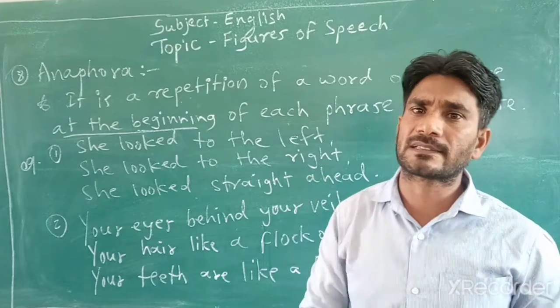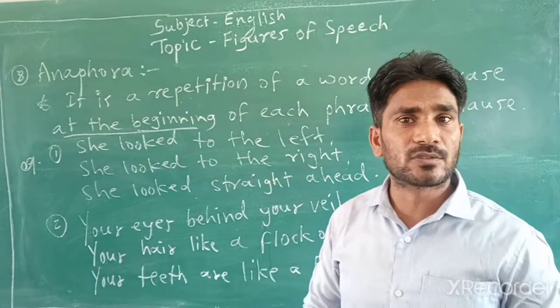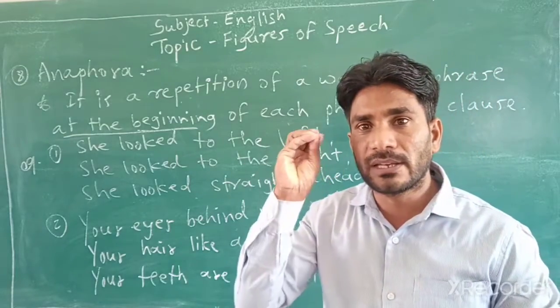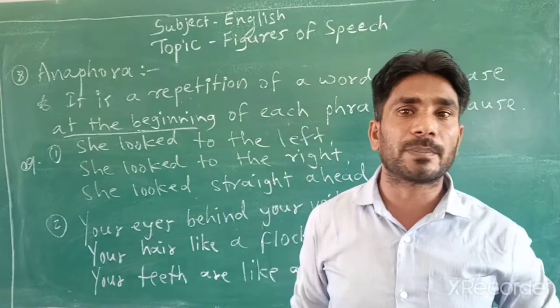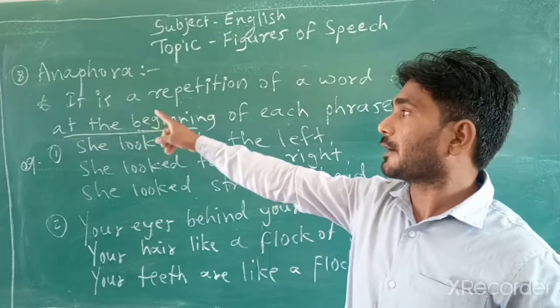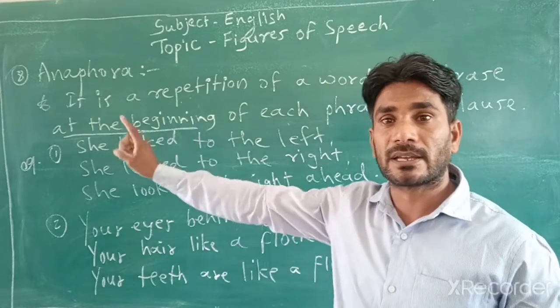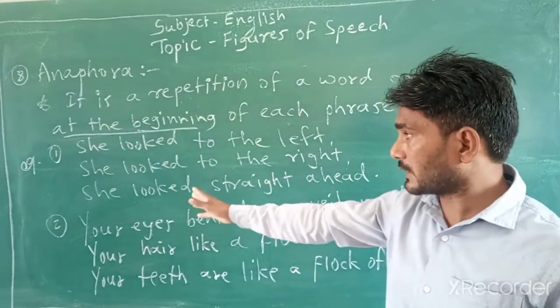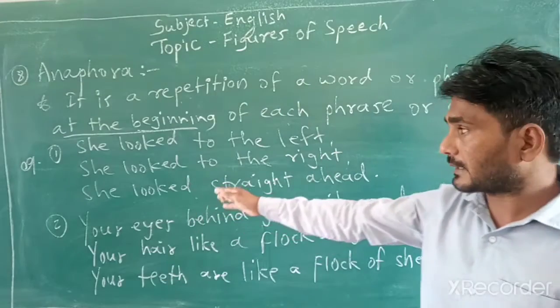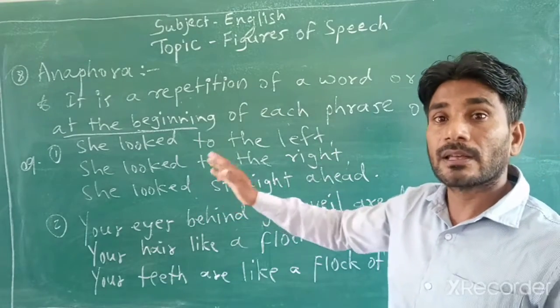At the beginning of next lines, उसके बाद के आने वाली जो लाइंस होती है, अगर उन लाइंस में वो जो beginning words if they are found repeated, that is called anaphora. Okay, ऐसे में अगर रिपीट में दिखाई दे तो उसे हम कहेंगे anaphora. But look at the examples. By looking at the examples you can easily understand the anaphora.